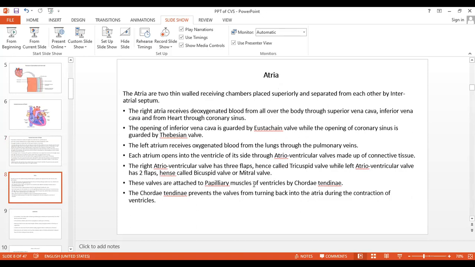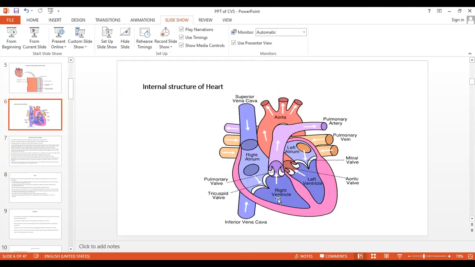These papillary muscles are connected to the chordae tendineae, and because of the chordae tendineae, the valves are prevented from turning back into the atria during the contraction of the ventricles. See here, during the contraction of the ventricles, these valves are attached to the papillary muscles with the help of chordae tendineae, so they will not go back to the atria. That is the importance of the chordae tendineae.